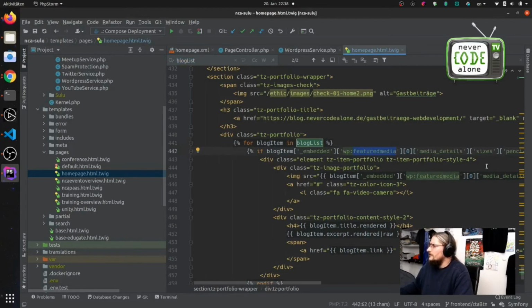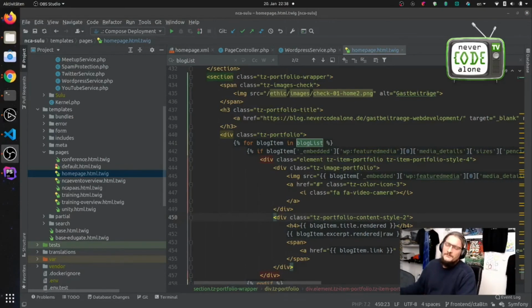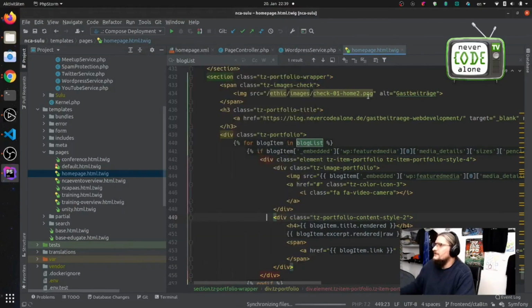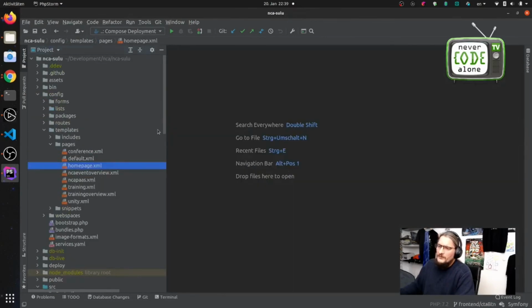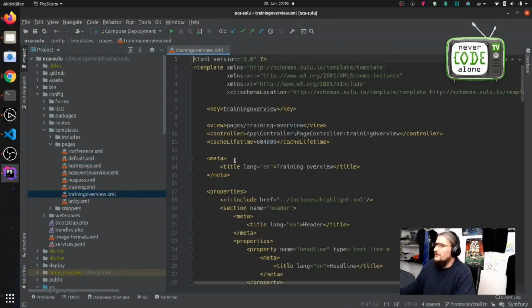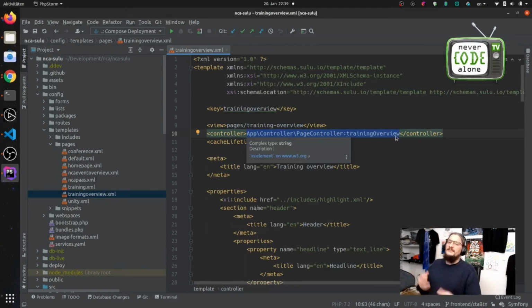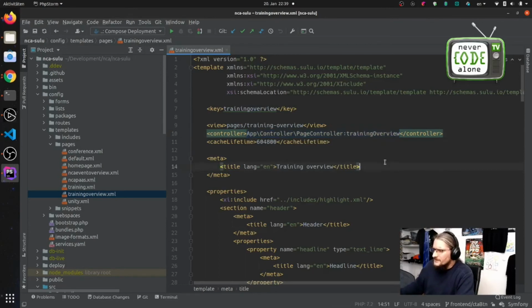Featured media, something like this, and then we will have this image here. Other way, same principle, and after that we will look at the content blocks. Reword this here. It's okay, so we have the overview, training overview. We have here also our custom controller, because we got this nice YouTube content. A bit more complicated to get this content.